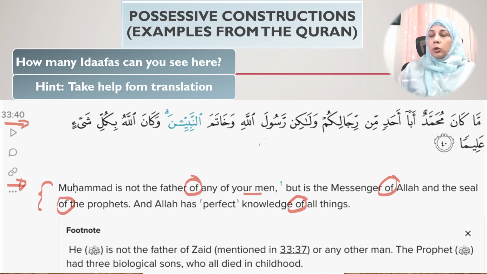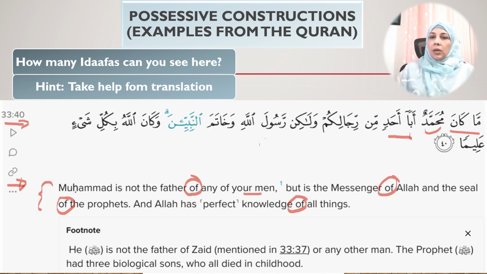So I'm not going to recite the verse as we do in Quran, but I'm going to read this verse word to word so that I can explain it better to you. So first here, ma kana. So this is negating. Okay, Muhammad sallallahu alaihi wasallam is not. He is not aba ahadin. So right here is the idafa.